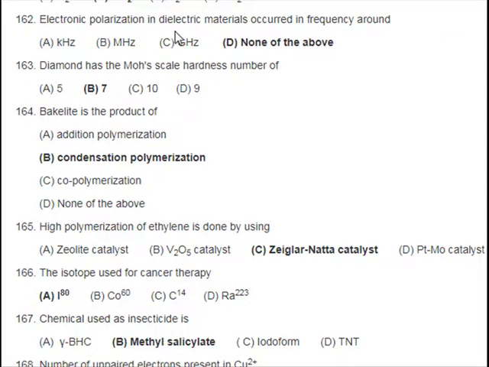Electronic polarization in dielectric materials occurred in frequency around: A. 10 kHz, B. MHz, C. GHz, D. none of the above. 163. Diamond has the Mohs scale hardness number of: A. 5, B. 7, C. 10, D. 9. 164. Bakelite is the product of: A. addition polymerization, B. condensation polymerization, C. copolymerization, D. none of the above.